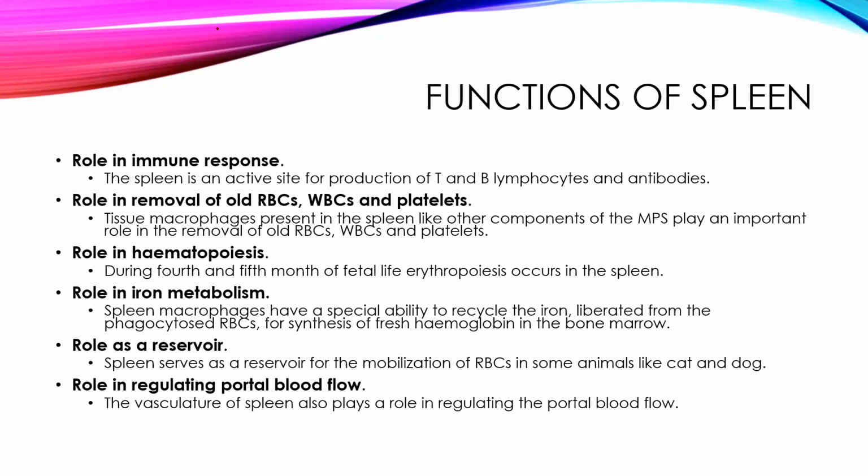Sir, you told that many of the regions are T dependent. Then what effect do we see on them when the thymus degenerates after puberty? There is no effect on the T dependent areas, because the cells have already developed and they will remain at the T dependent areas. So that area will be normal.